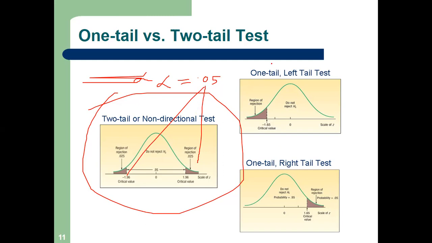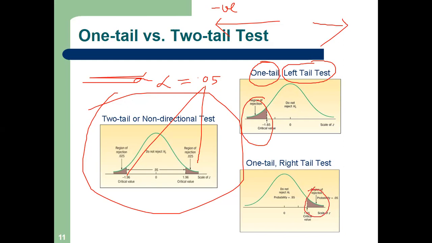In a one-tailed test, if it is towards the negative axis, the left side, as I have told you repeatedly in the previous session, this is the negative direction. If our rejection region lies in the negative direction, it is called a left-tailed test. And if our rejection region lies in the positive direction, it is called a right-tailed test. Clear? So these are some of the terminologies: left-tailed, right-tailed, two-tailed.